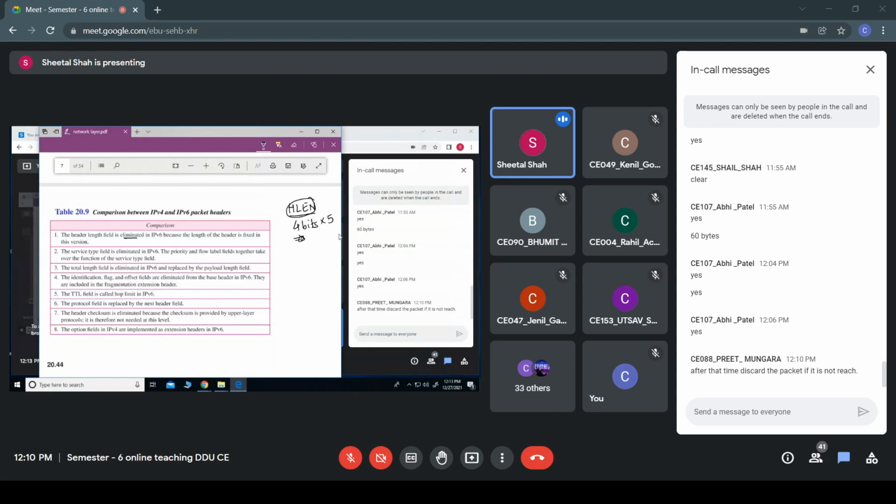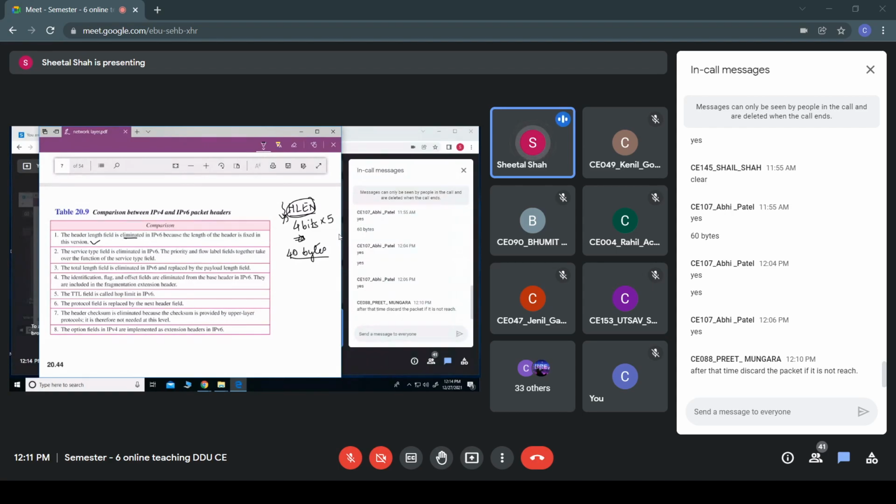Since the header length was variable, it required this field. But in IPv6, the header length is fixed, that is 40 bytes. So no need to have this header length field in IPv6. Hope everyone is clear with this.